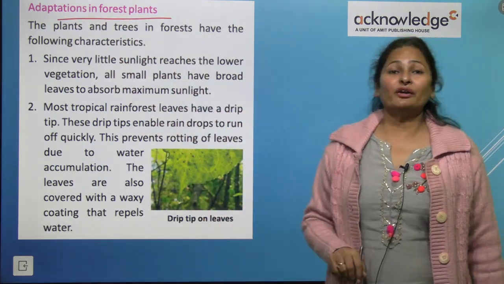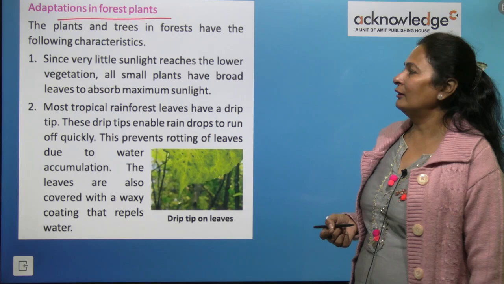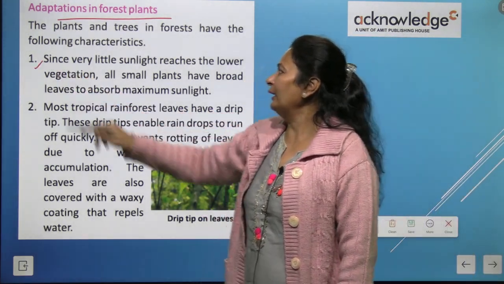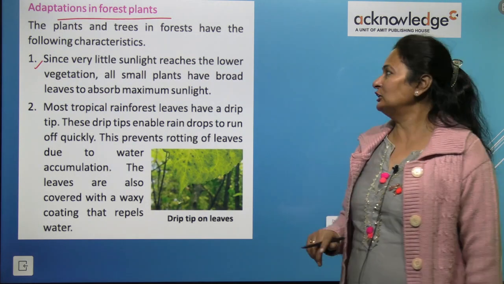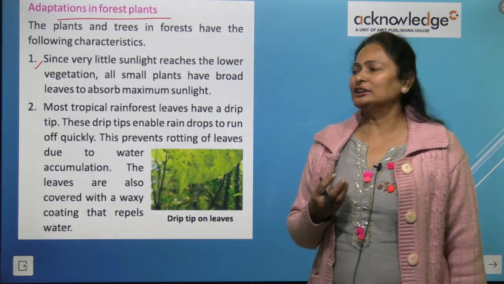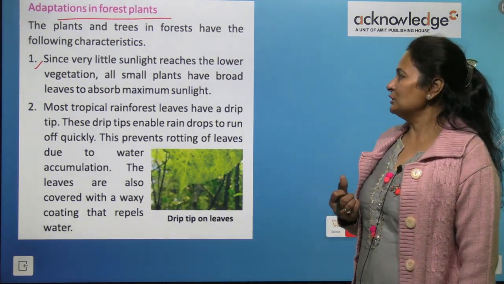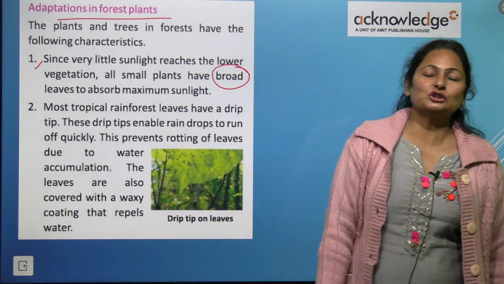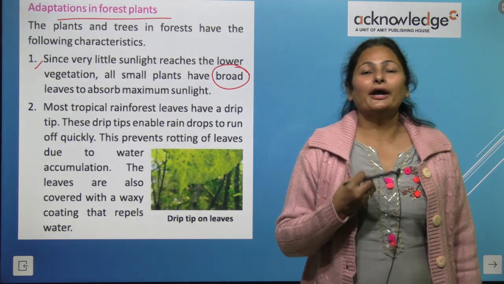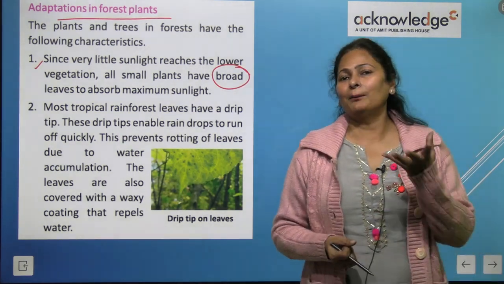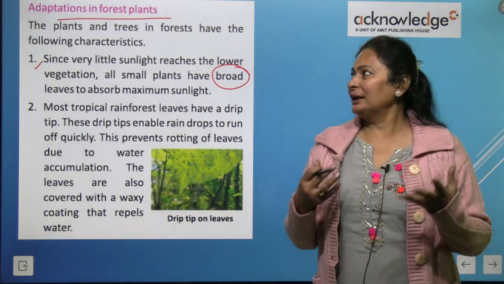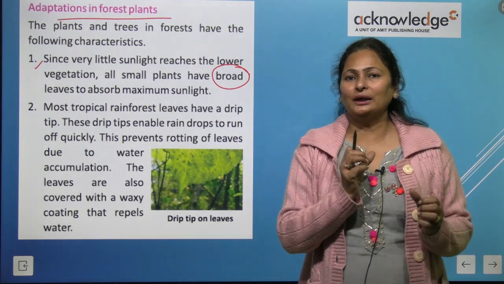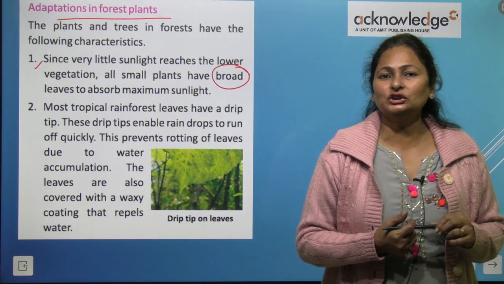Plants and trees in the forest have the following characteristics. First, since very little sunlight reaches the lower vegetation, all small plants have broad leaves to absorb the maximum amount of sunlight, because in forests the trees are very close to each other.